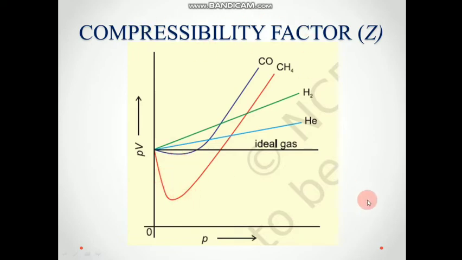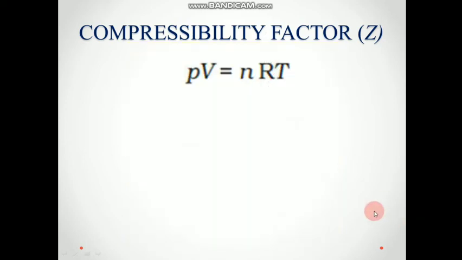So this extent, or how much it is deviating from the ideal gas behavior, is told by the compressibility factor. We will see that mathematically, and for that we will start with PV = nRT, which is the ideal gas equation. The compressibility factor Z actually tells us the ratio between these two, or a fraction between these two. So Z = PV/nRT.